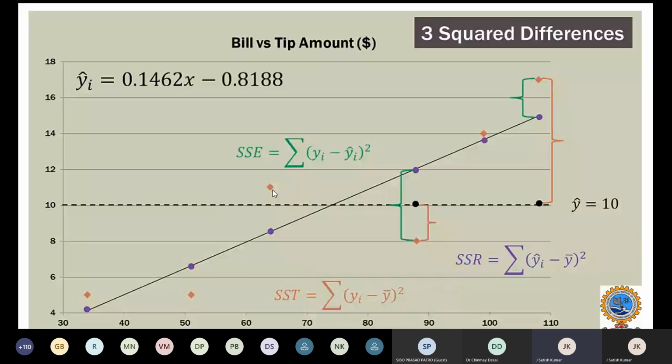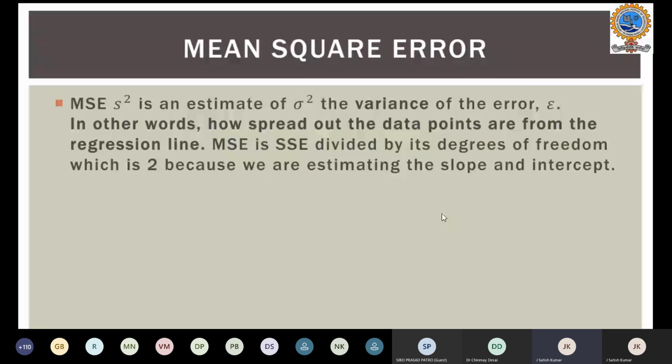Then the error we calculated in the green is the observed sample data minus the expected value, squared. SSR is the difference of these two, which we can see in the violet line. So having said this, let's move on towards the mean square error.